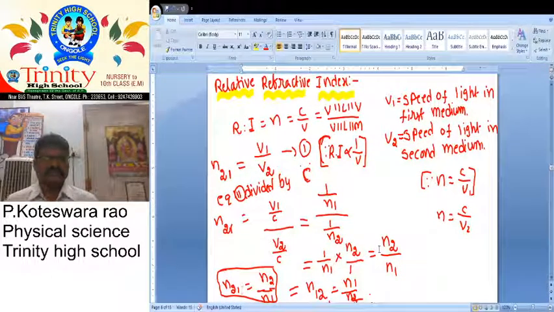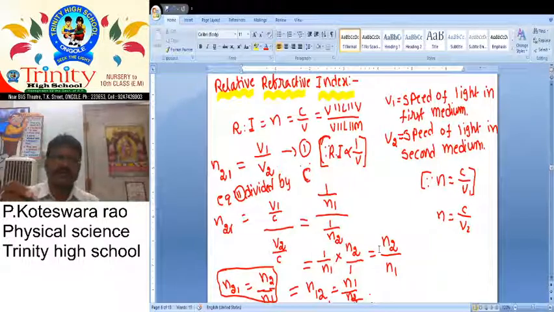We know that refractive index n is equal to C by V, velocity of light in vacuum by velocity of light in medium. Here take V1 equal to the speed of light in the first medium, and V2 is the speed of light in the second medium. n21 equal to V1 by V2. Why V1 by V2? Because we already said refractive index is inversely proportional to speed of light. So n21 equal to V1 by V2. Equation 1 is divided by C. Then n21 equal to V1 by C over V2 by C.